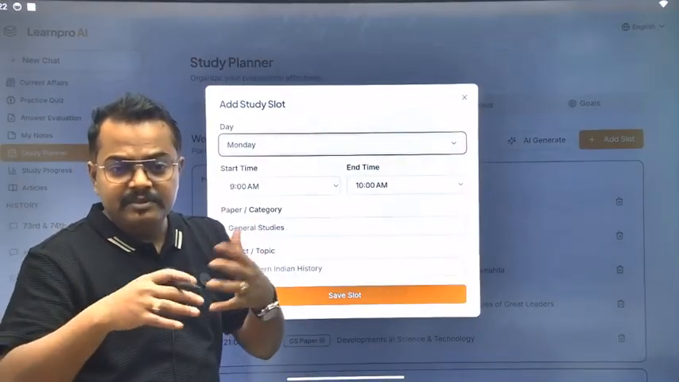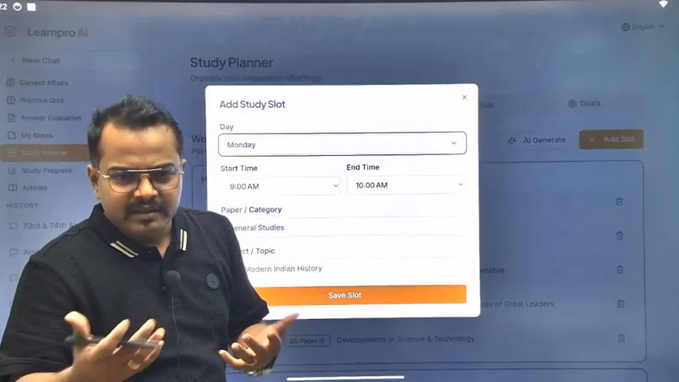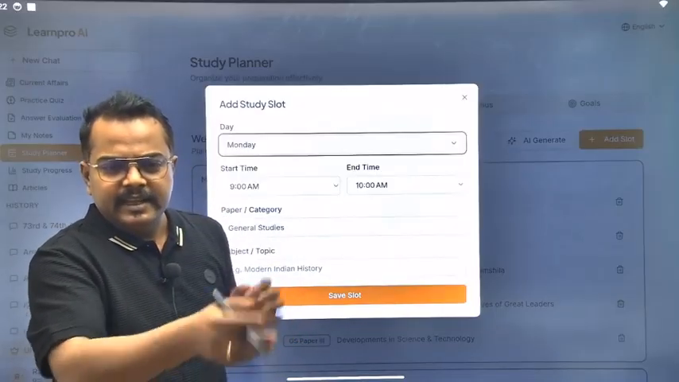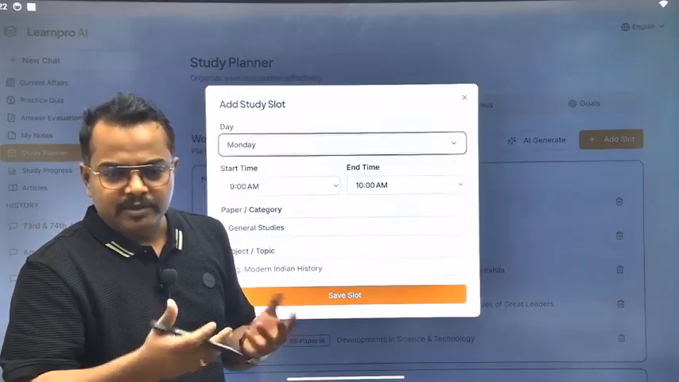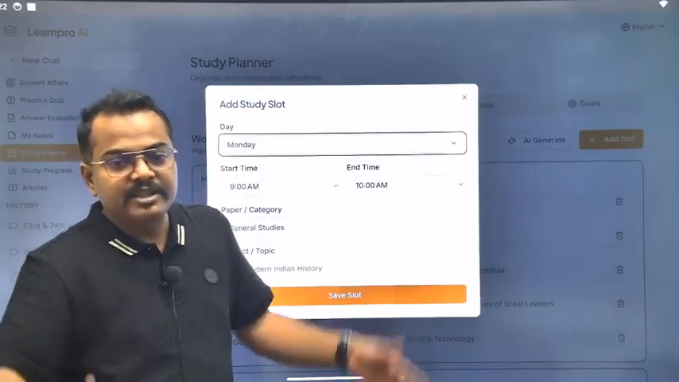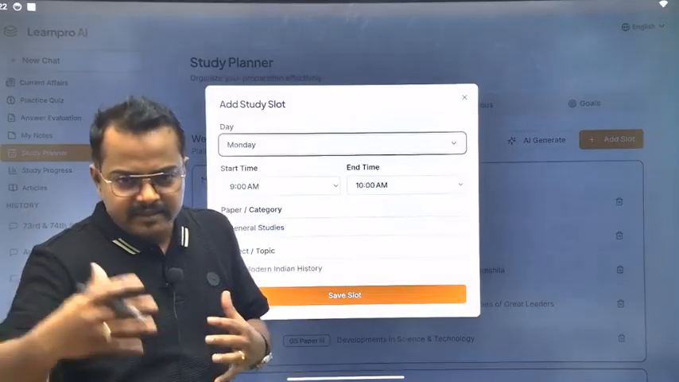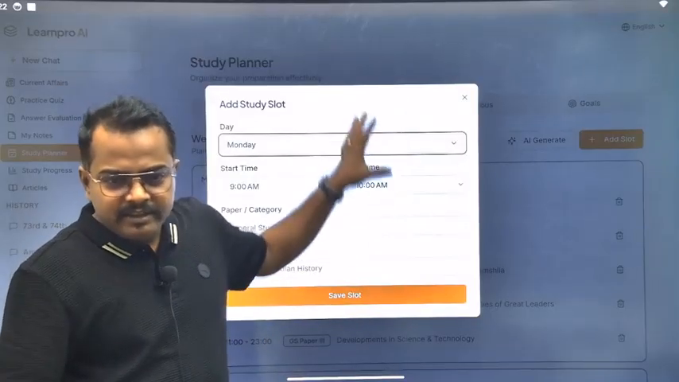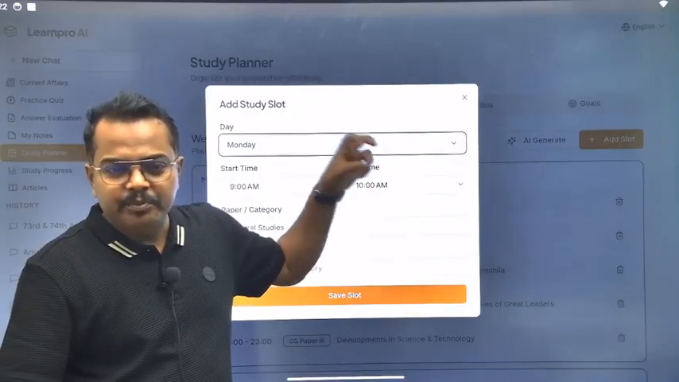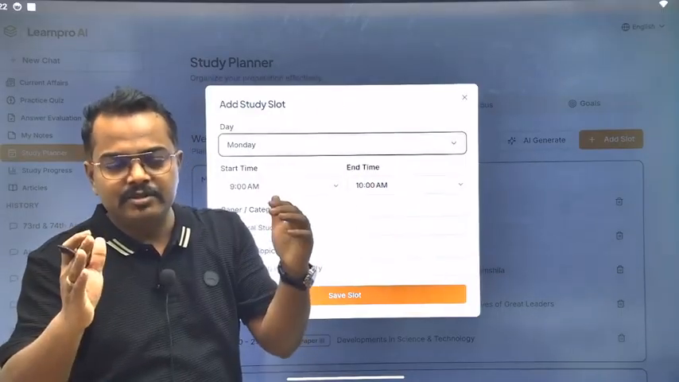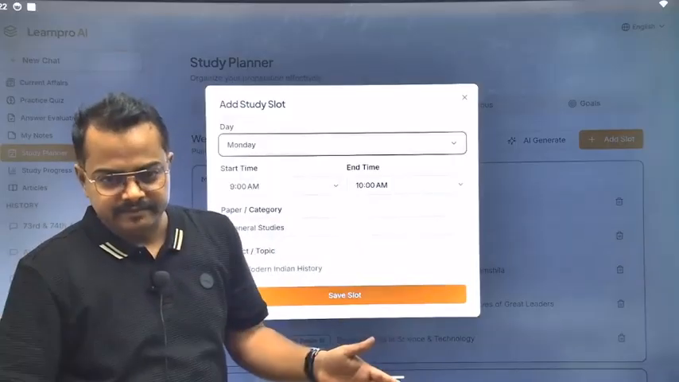Because the problem is we don't plan for the week, we don't plan for the day, and that is why we could not make much progress, or we cannot make an assessment of how much we studied in this week or in this month. But not with AI. You can have your proper assessment of how much outcome you got in the whole month.